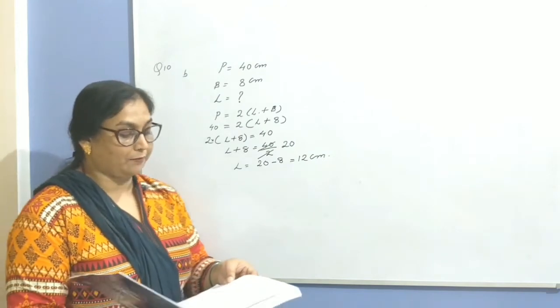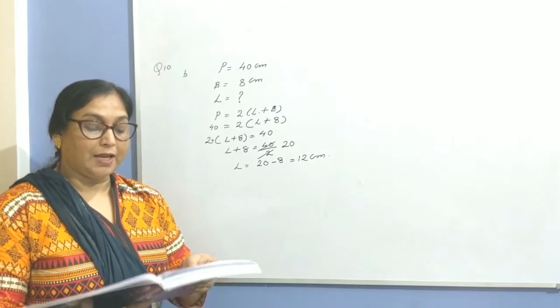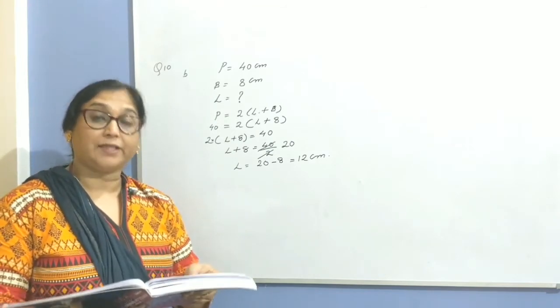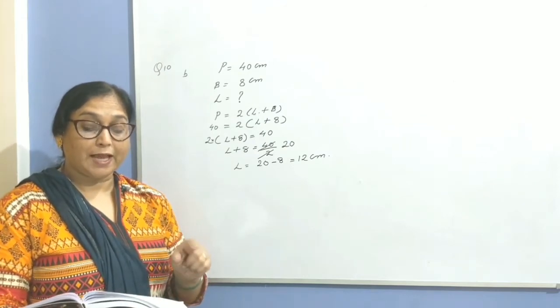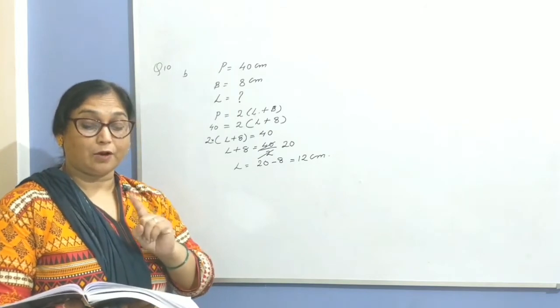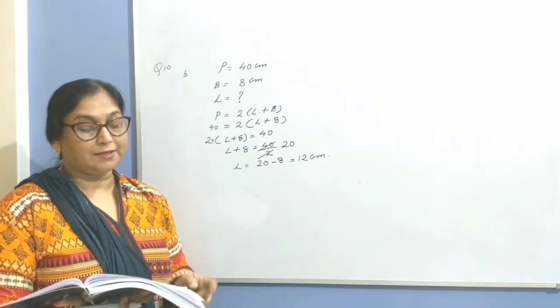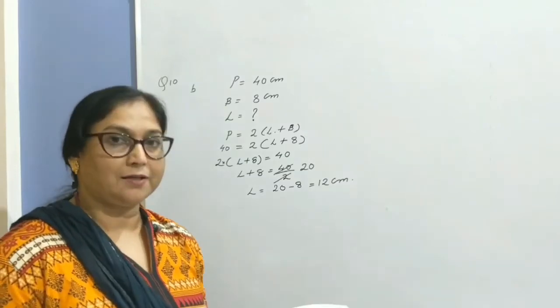Now question number 12. The perimeter of a rectangle is 42 centimeter and its length is double its breadth. Very important, note this. Find the length and breadth of the rectangle. So let's move to the solution part.